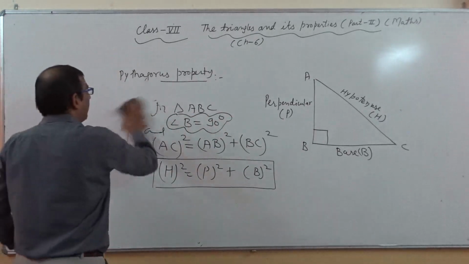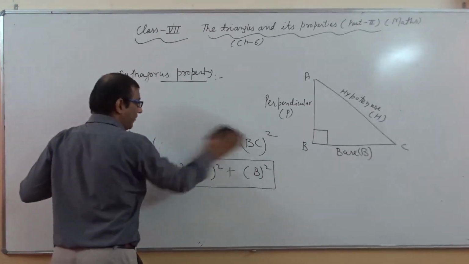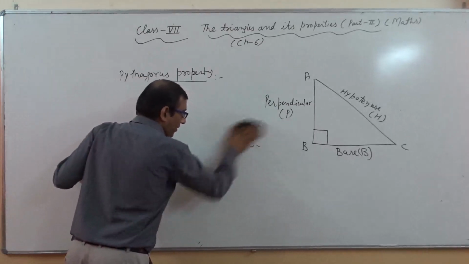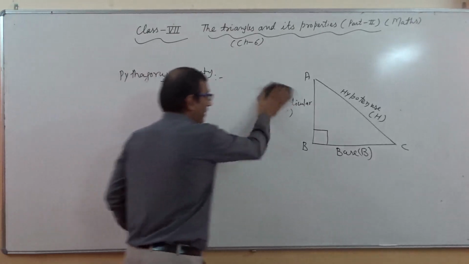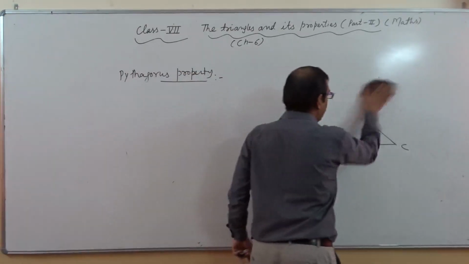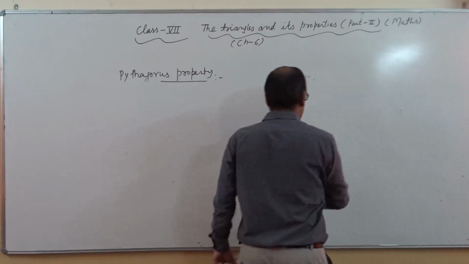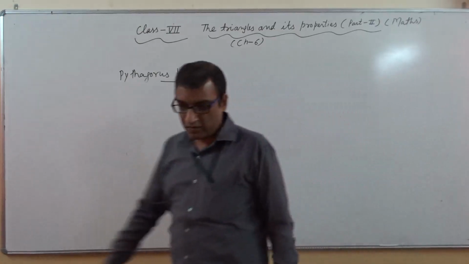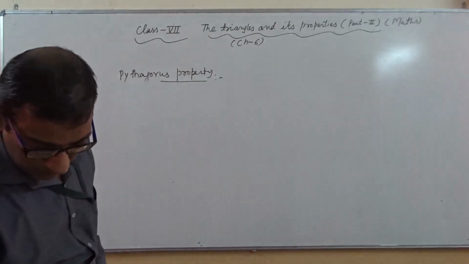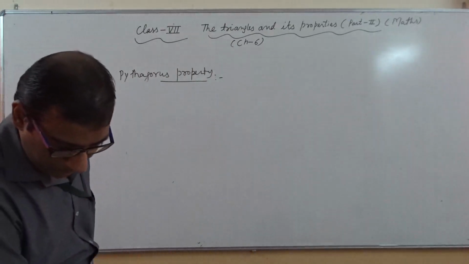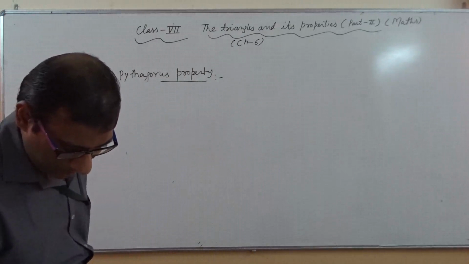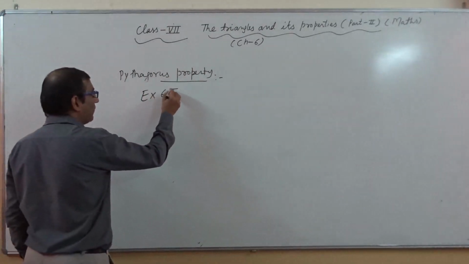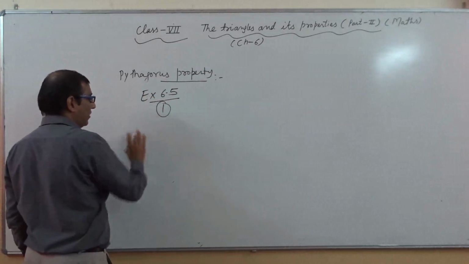Okay, I am doing some questions related with this property. How can we apply this property when some measurements, some sides, some lengths are given to us for a right angle triangle? So I am taking here one or two questions from your NCERT book. I am continuing with exercise 6.5, question number 1.